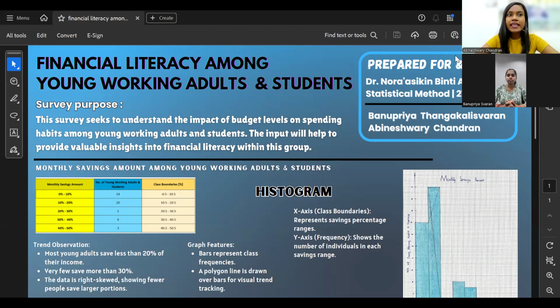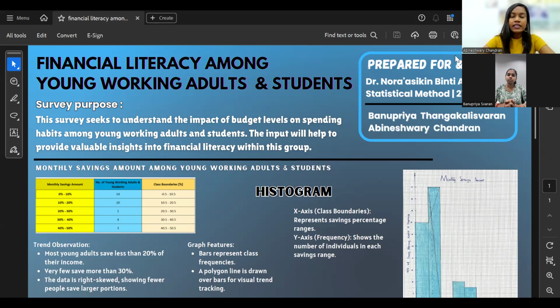So, the survey title that we have chosen for both assignment 1 and assignment 2 is Financial Literacy Among Young Working Adults and Students. The objective of the survey is to understand the impact of budget levels on spending habits among young working adults and students. The input will help to provide valuable insights into financial literacy within this group of people.